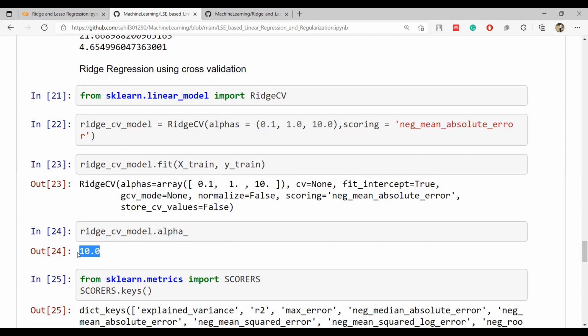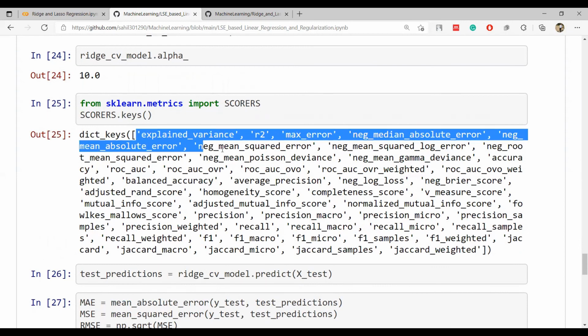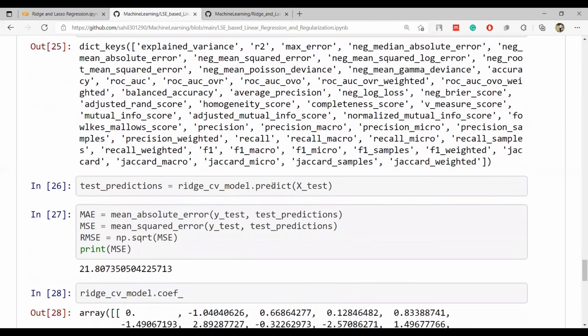Okay, so this is the best one. And scorer dot keys gives me all the different kinds of available parameters on which I can do the prediction and make the comparison. So test predictions equal to RidgeCV model dot predict. We are doing the predictions on the cross validation method in which 10 was taken as the best one.